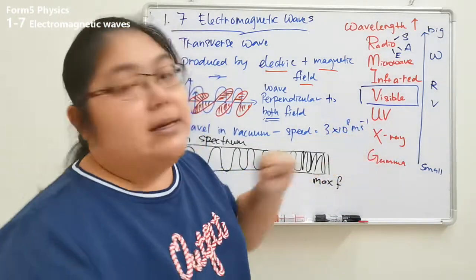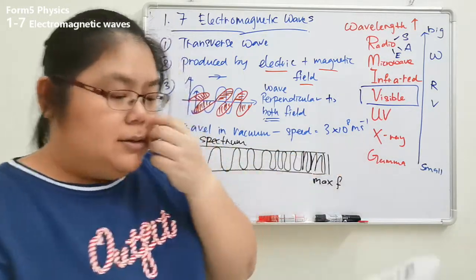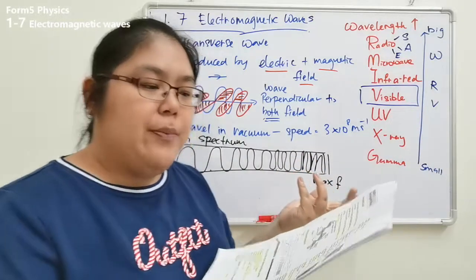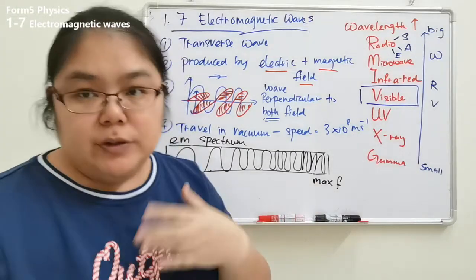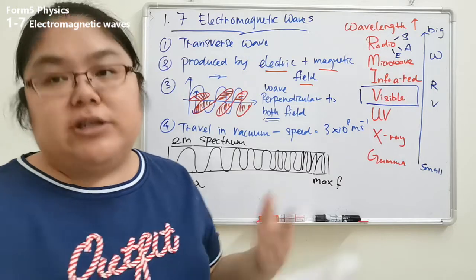Okay, the next one is X-ray. X-ray is already high in frequency, second last. So the X-ray, I already know. What is the X-ray function? The application is to photograph the internal organs of the body. You want to scan the body to see whether there is any injury inside, for example after you crack a bone, then you want to check.